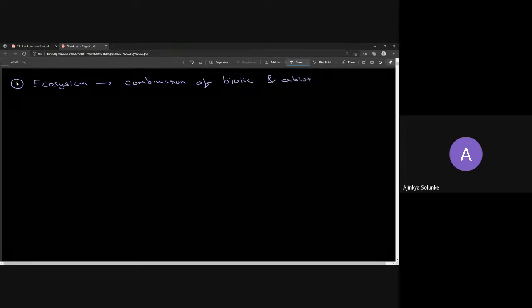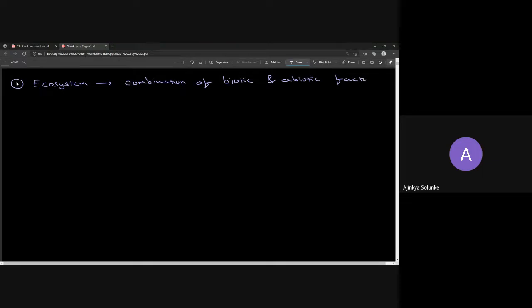So what we'll do is write down in a very simple manner. What is ecosystem? In a very short way, we'll write it. Combination of biotic and abiotic factors. Okay. Any examples for biotic factors? You can write down in the chat box or you can use your microphones also.